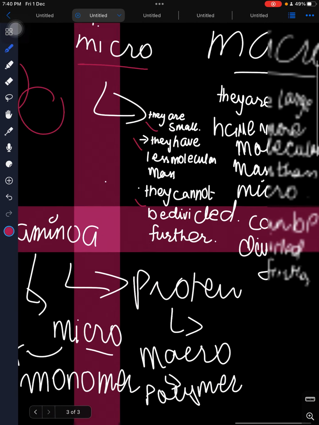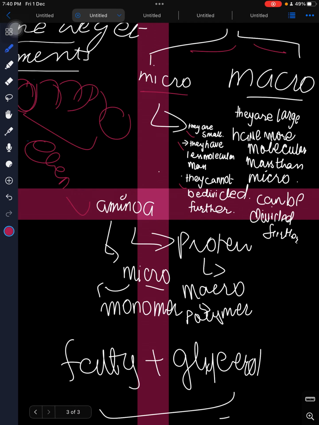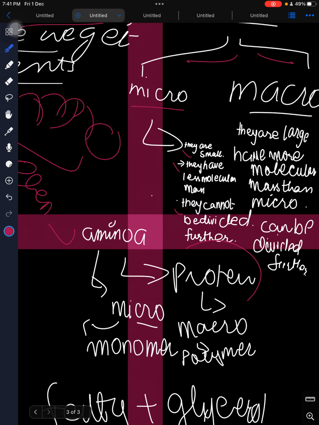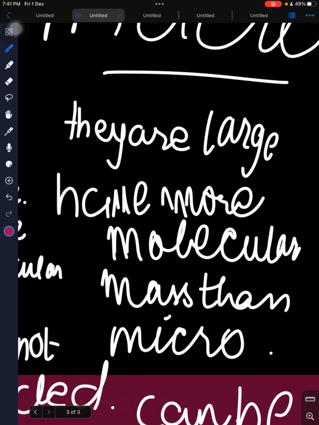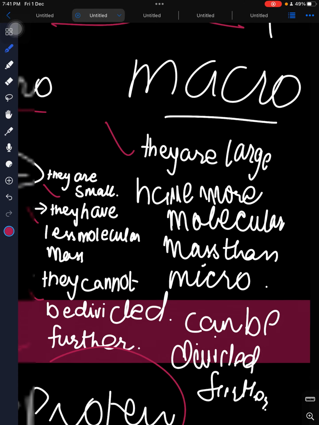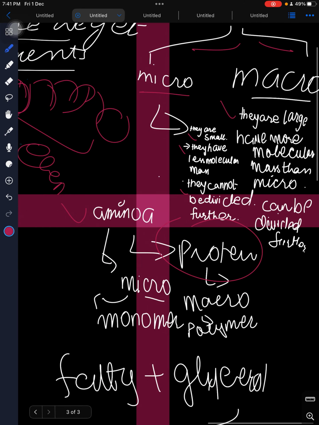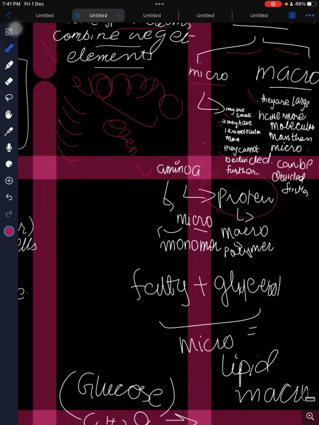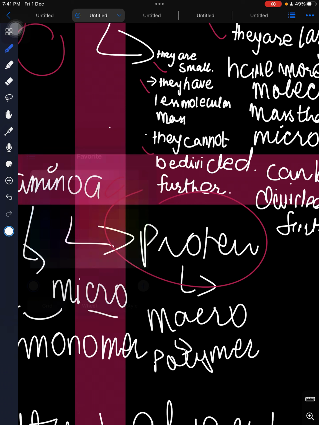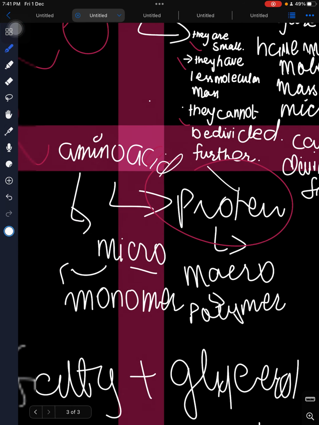For instance, amino acids are micromolecules, and macromolecules are large, have more molecular mass, and can be divided further. From amino acid we get protein.